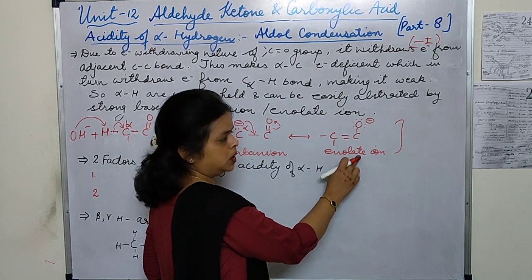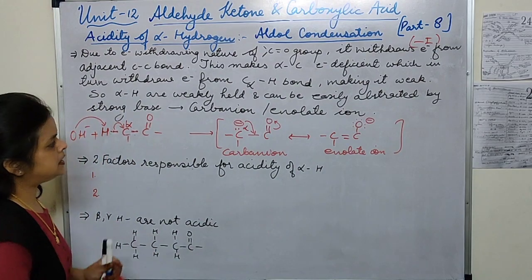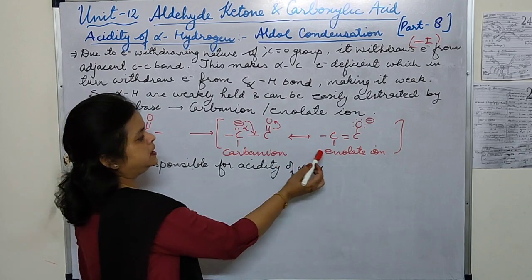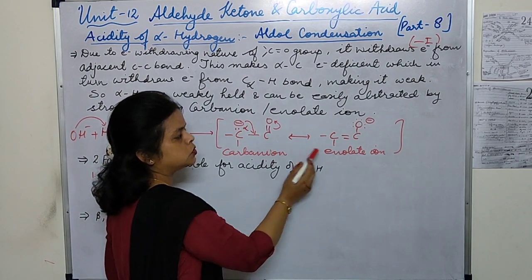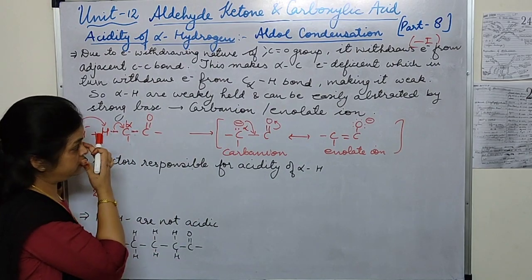En and ol: a double bond and an alcohol functional group are present. So the carbanion is formed, it is resonance stabilized, and it forms the enolate ion. Because it is stabilized, this reaction goes in the forward direction.